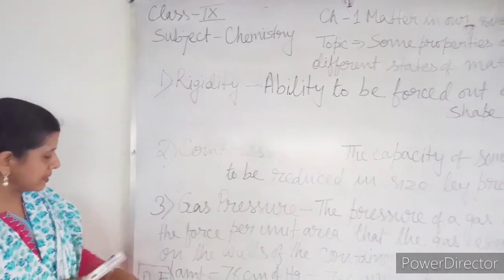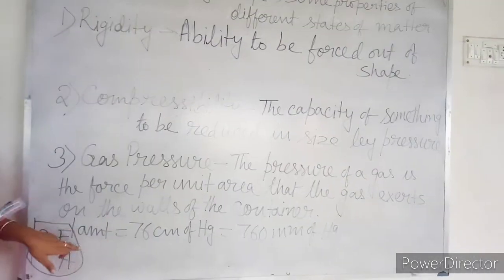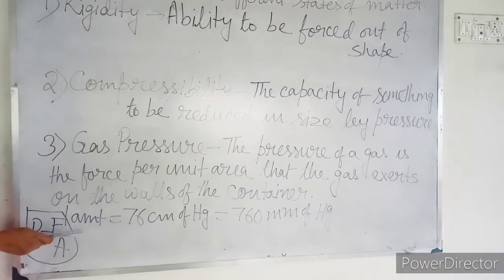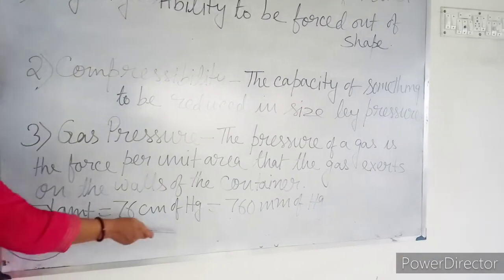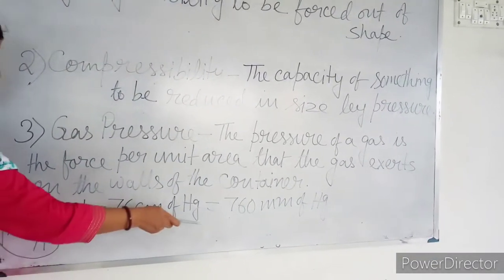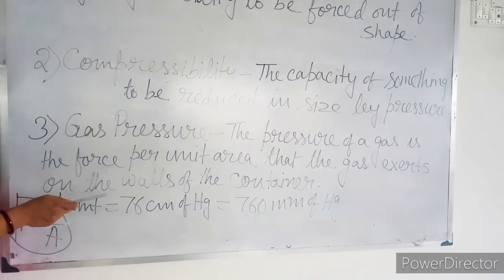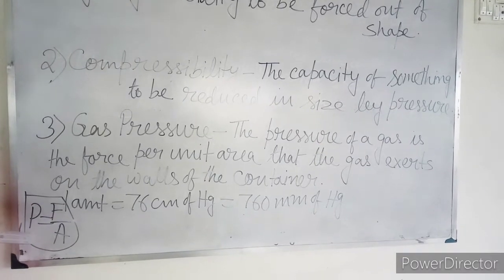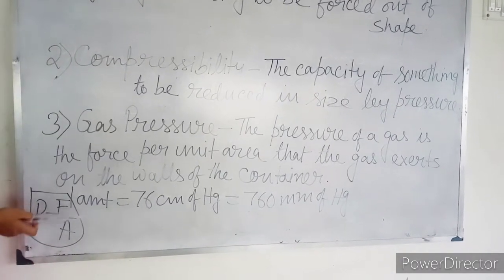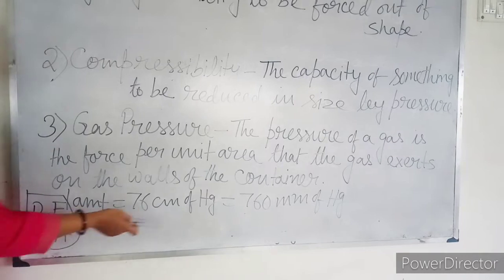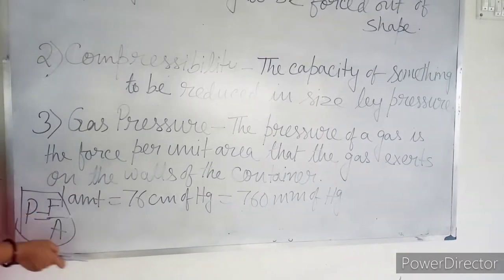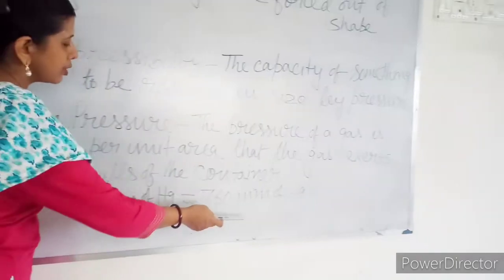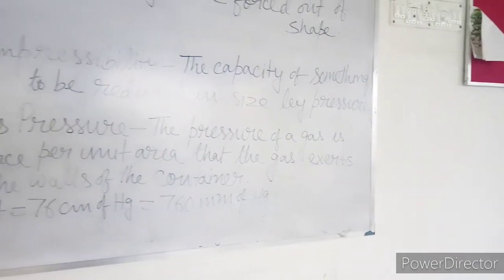Generally, gas pressure is measured in the unit atmosphere. 1 atmosphere is equal to 76 centimeter of Hg. For measuring pressure, the instrument barometer is used, in which mercury is generally taken. The height of that mercury is taken as the pressure. So 1 atmospheric pressure means 76 centimeter of mercury, which is equal to 760 millimeter of mercury.